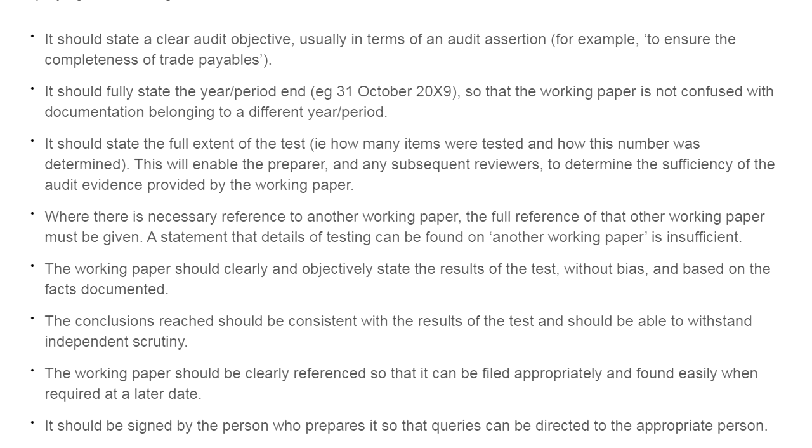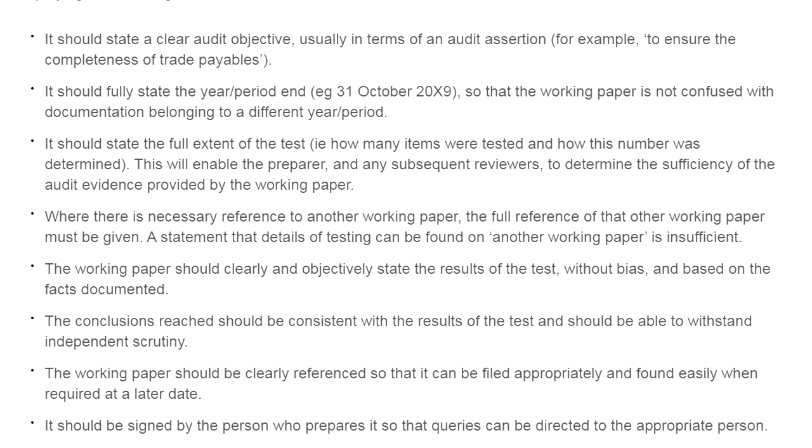As informed earlier, the audit working paper should contain the year and the period. For example, if the period is for 31st October, then it should contain the year as well as the period, so that it will be possible for the auditor to understand for what year he has obtained the file. It is done so that there will be no confusion, because the date is very important as well as the year.